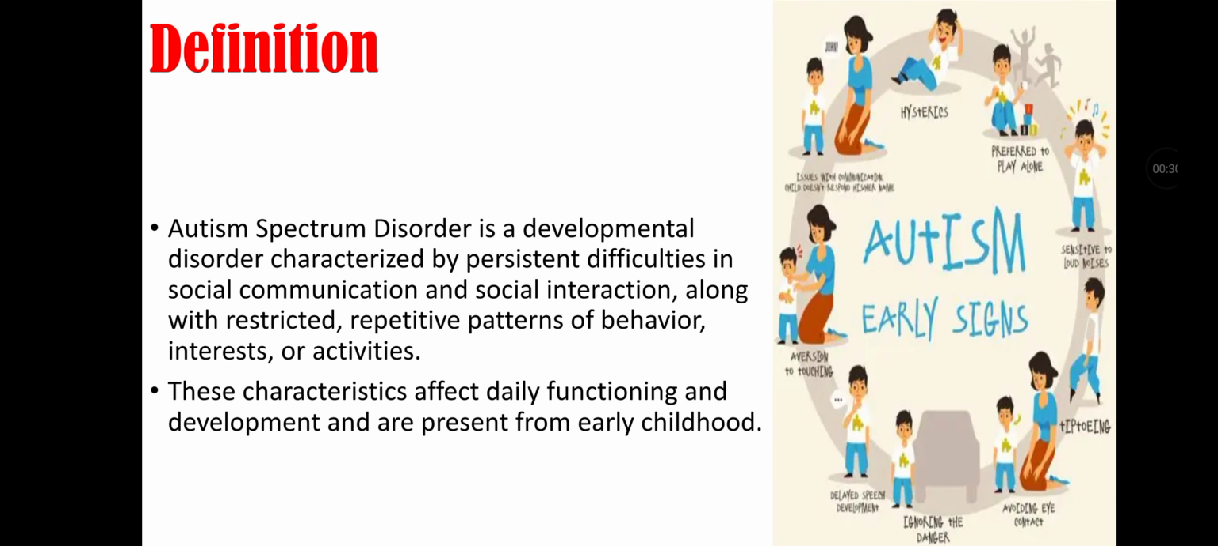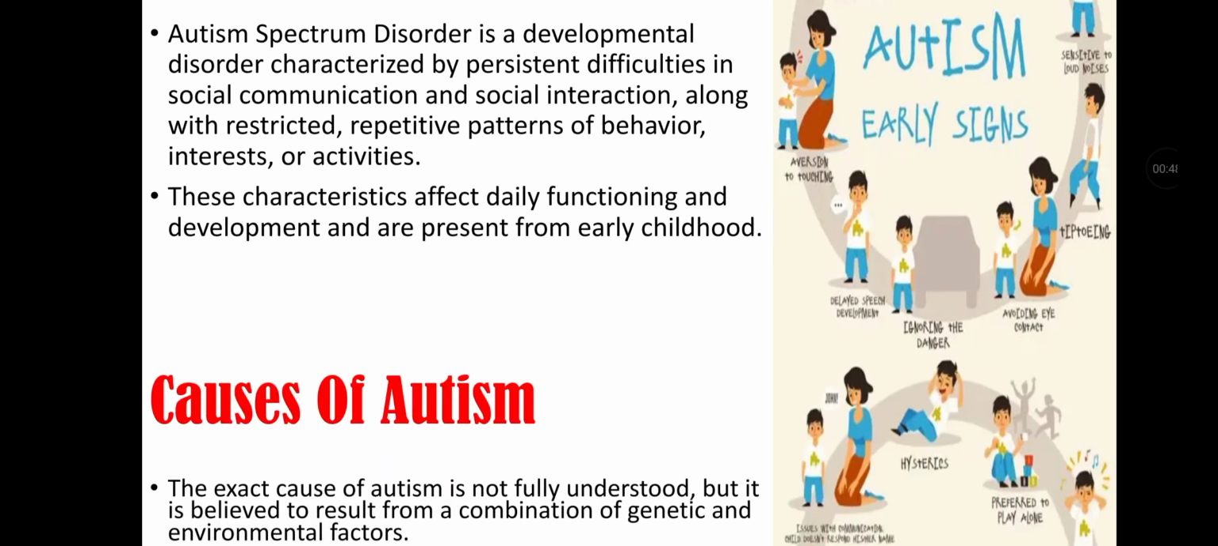world. Definition of autism. Autism spectrum disorder is a developmental disorder characterized by persistent difficulties in social communication and social interactions, along with restrictive, repetitive patterns of behavior, interests, or activities. These characteristics affect daily functioning and development and are present from early childhood.